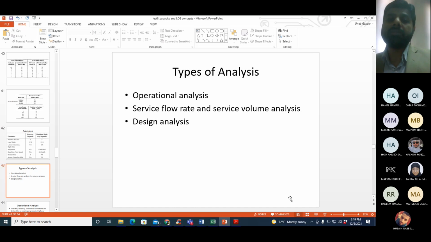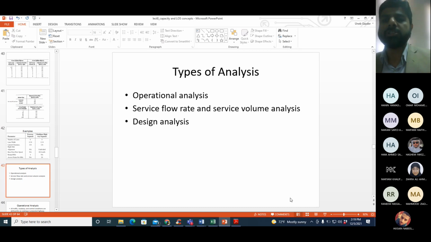After finding the free flow speed, you can perform 3 types of analysis. In all 3 types of analysis, level of service is the important part. We can perform operational analysis, service volume and service flow rate analysis, and design analysis. We'll discuss each one of them and their equations, and inshallah tomorrow we will look at some examples as well. The first one is operational analysis.